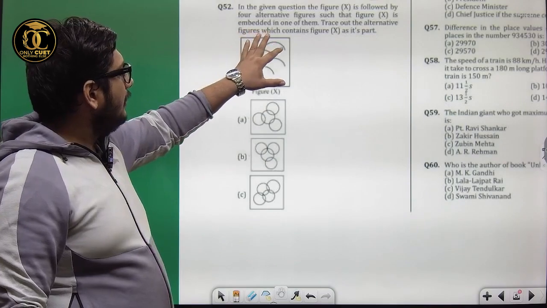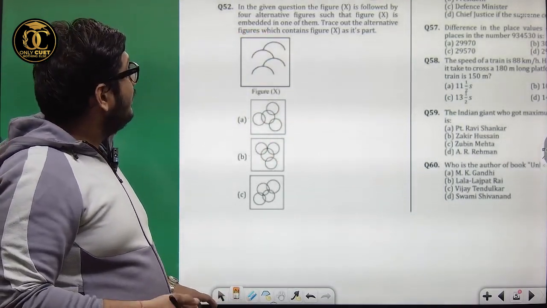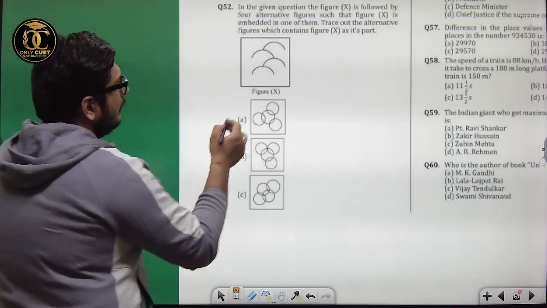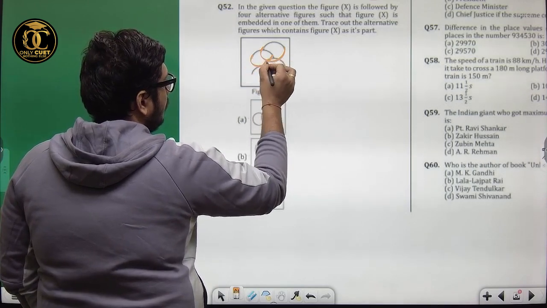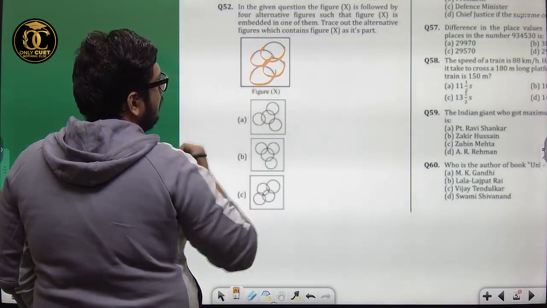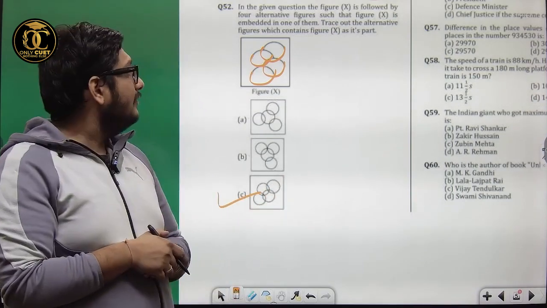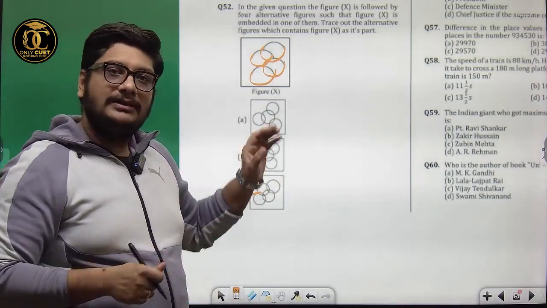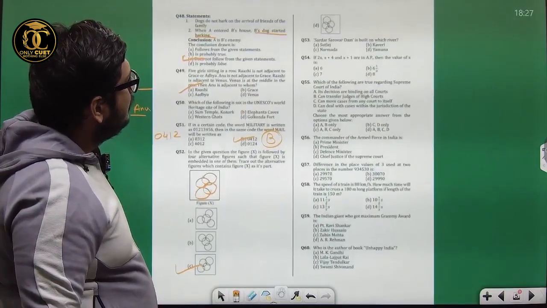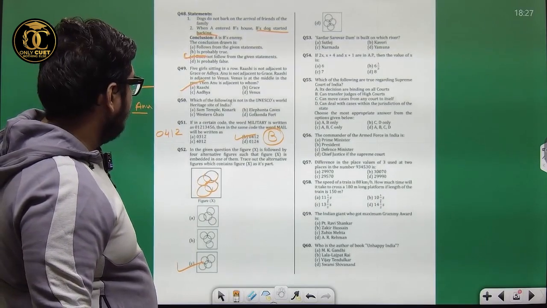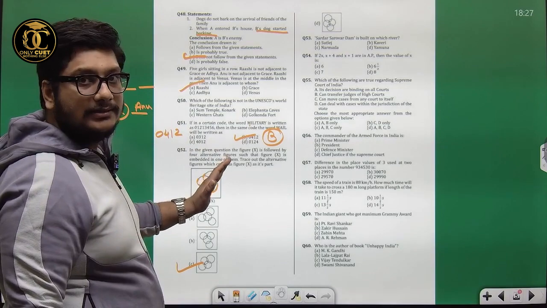We have to find in which image this is hidden or this is already there. What we embedded. Let us draw what exactly they are saying. Based upon what I have drawn and what options you have, you can clearly see the one in which it is there. Though I'm not very good at drawing, but still you can figure that out. So option C is the correct one. Even if you look at option D, clearly that is not possible. Here it says the left one is up, but here the right one is up. It clearly states.